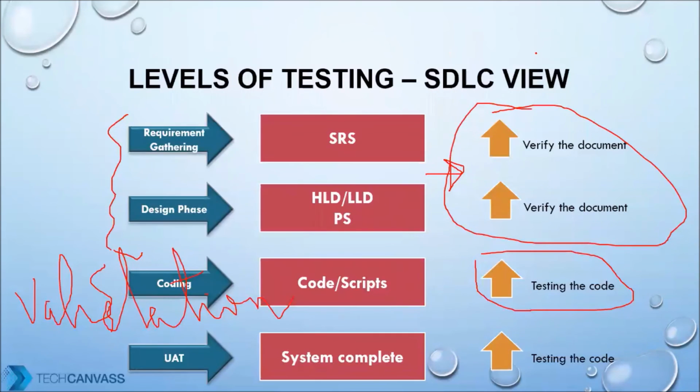Any questions, Sangram? Yeah. The level of testing, that is requirement gathering and design phase, that is SRS. What is it? SRS and HLD, LLD. Yeah, this is a high level design document, low level design document. PS is program specification. Or SRS? System requirement specification.